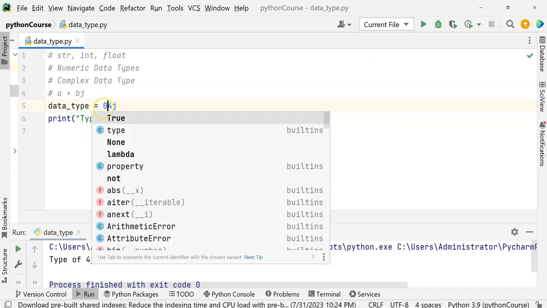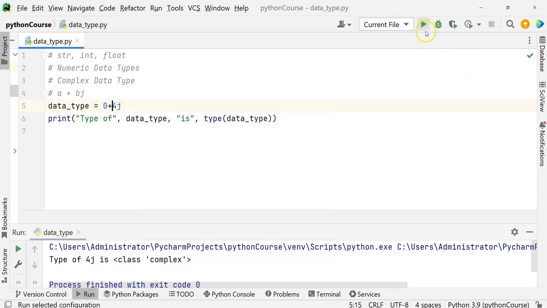You can have 0 plus something, and that is also a complex number, because 0 doesn't have any meaning, so it is just ignored. So we covered str, int, float, and complex until now.